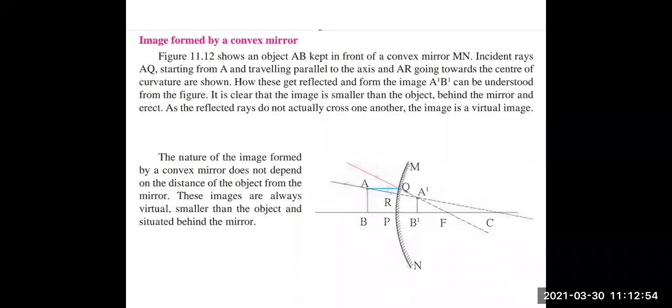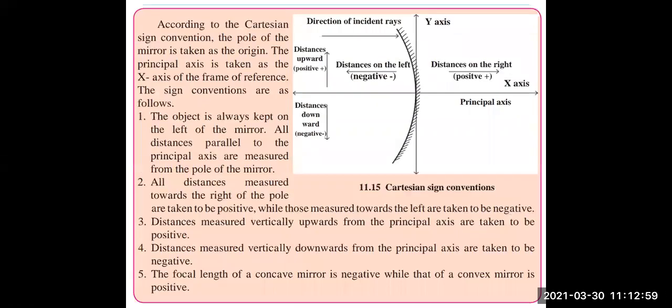This is also a very important concept of convex mirrors. Now, according to the Cartesian sign conventions, these are the Cartesian axes which we use in our maths, the X and Y axes, which we usually call coordinate axes. We have studied the formation of the quadrants and the signs inside each quadrant.